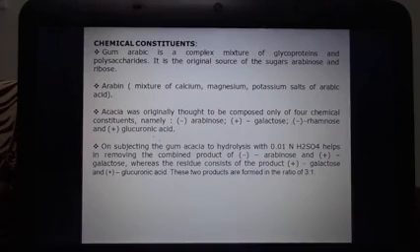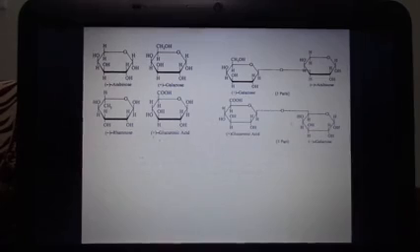It was originally thought that acacia is composed of only four chemical constituents known as arabinose, galactose, rhamnose and glucuronic acid. But on subjecting gum acacia to hydrolysis with 0.01 normal sulfuric acid, the combined product of arabinose and galactose is removed, whereas the residue consists of the product of galactose and glucuronic acid. These two products are formed in the ratio of 3:1. So here, indicating the 3 parts and 1 part, these are the individual structures of the sugars.